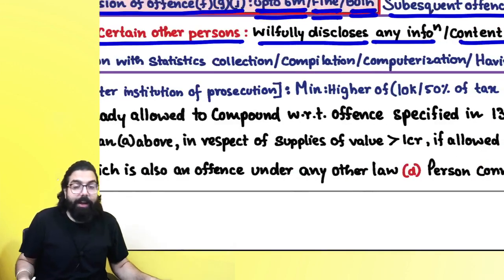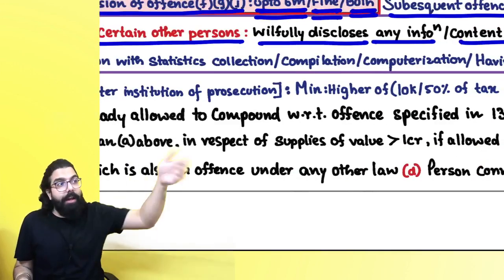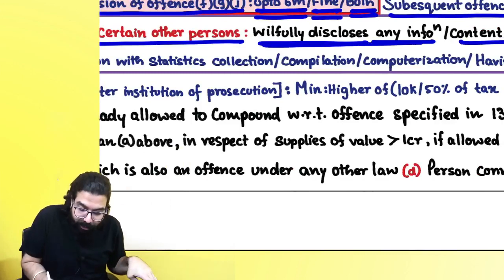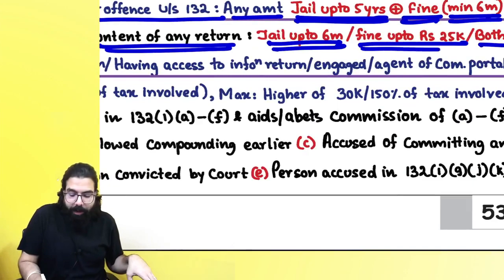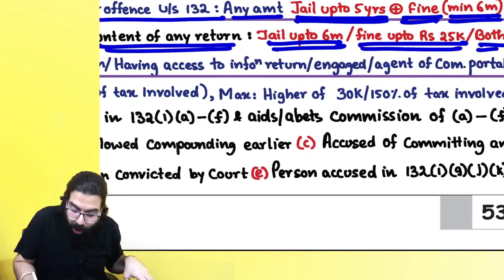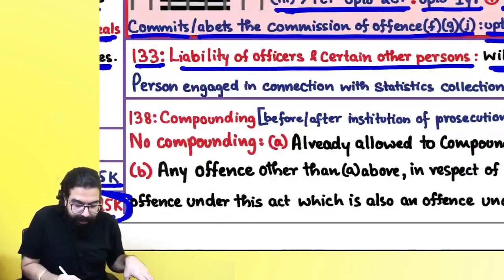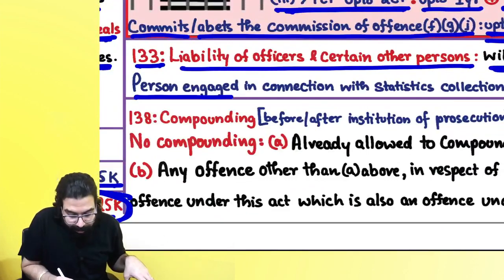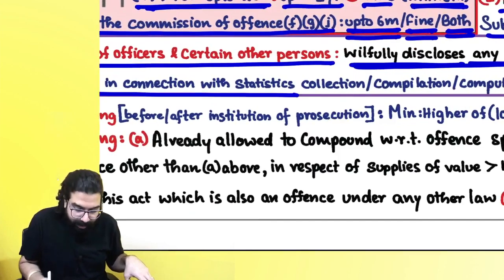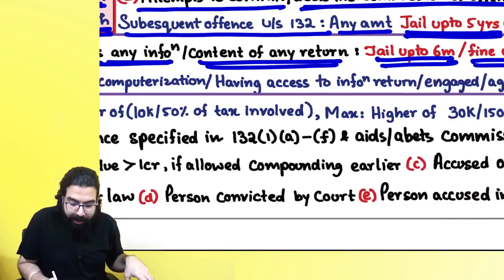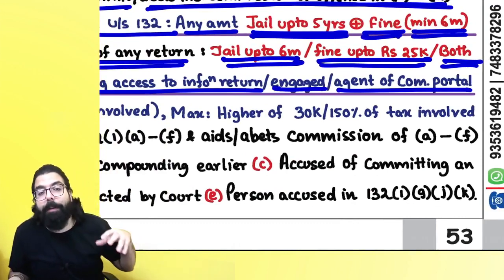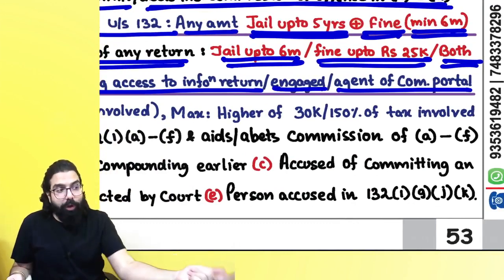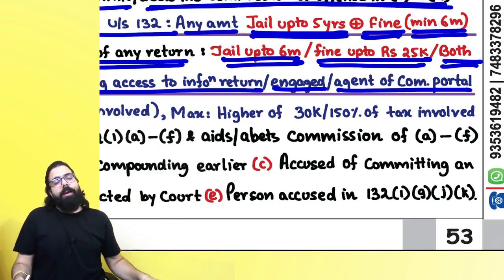Remember one thing, if I am going ahead and filing the return, and any officer of the department willfully discloses any information or content of any return, then they will also be sent to jail up to 6 months, fine up to 25,000 or both. Which officers are they talking about? Person engaged in connection with statistics collection or compilation, computerization, having access to information return, engaged or agent of the common portal where people are filing their return. If those people leak your information, they will also be put to jail. Okay, sir, point is clear.